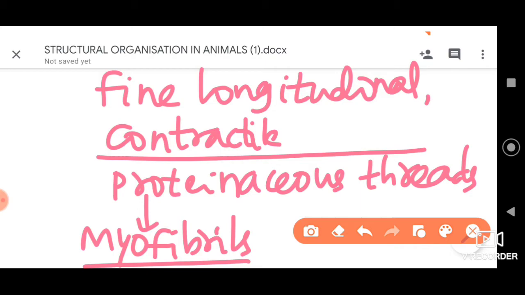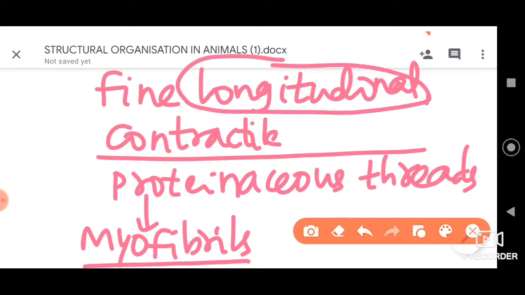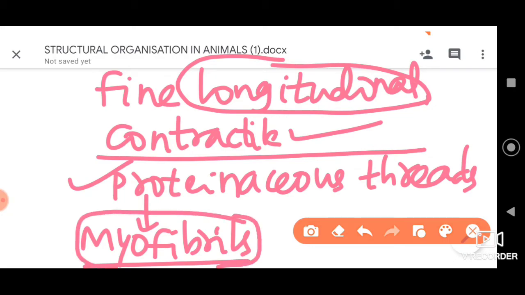Let me repeat: they are longitudinal, they are long, and contractile, which helps in the process of contraction, and they are nothing but proteins. So they are present in the sarcoplasm, that is the cytoplasm of the muscle fiber.